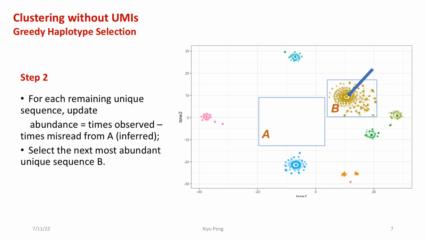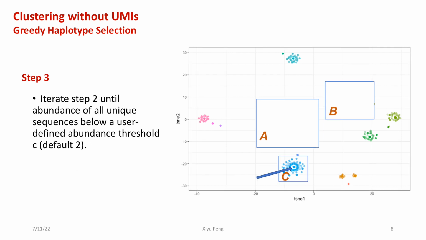Then we select the next most abundant unique sequence B as haplotype. We use the same way to subtract the effect of B from the dataset. We continue to select haplotypes until abundances of all unique sequences are below a threshold value. Using this strategy, we can gradually build our haplotype set, and the algorithm could approximately maximize the likelihood function of the mixture model. As the result, we will find all 12 clusters for this dataset.